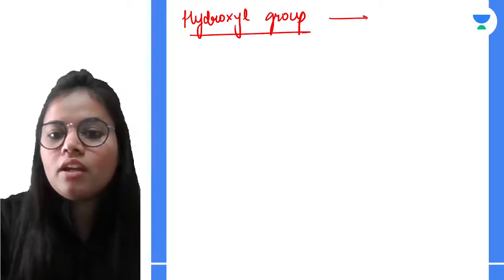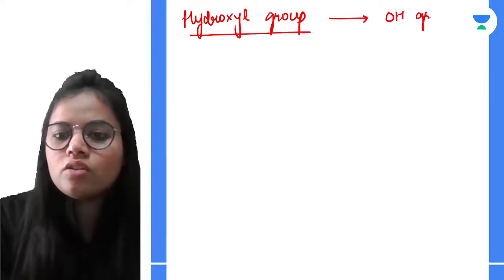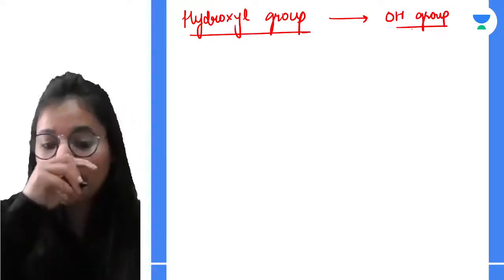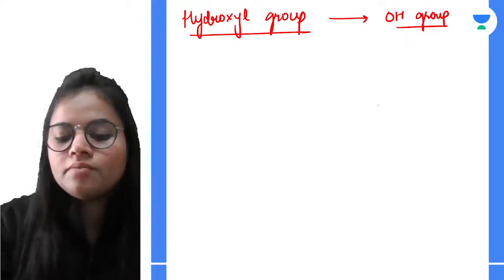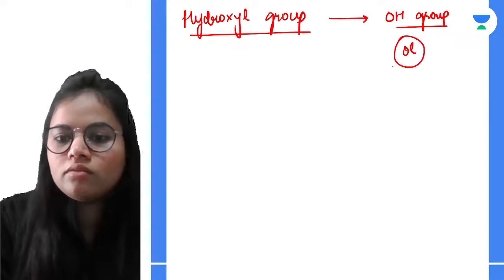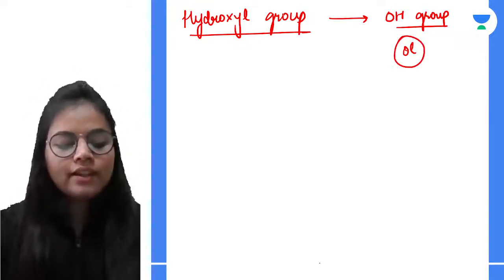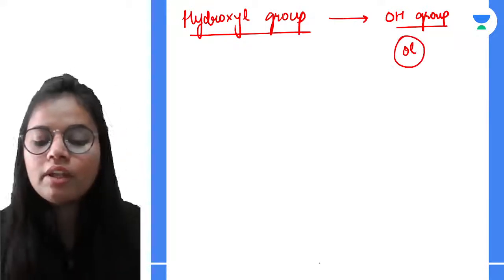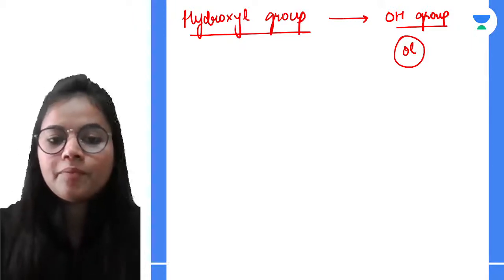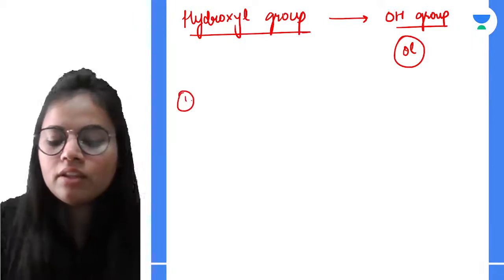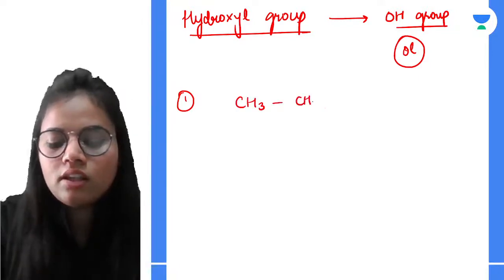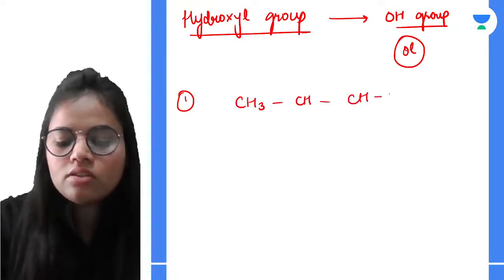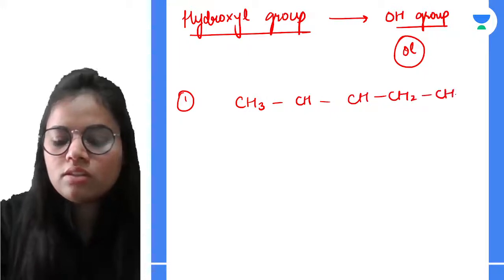Now the hydroxyl group is the OH group. Alcohol. Here the suffix is -OL. Now let us see how we start giving the naming. If I have the structure as CH3, CH, CH, CH2, CH3.